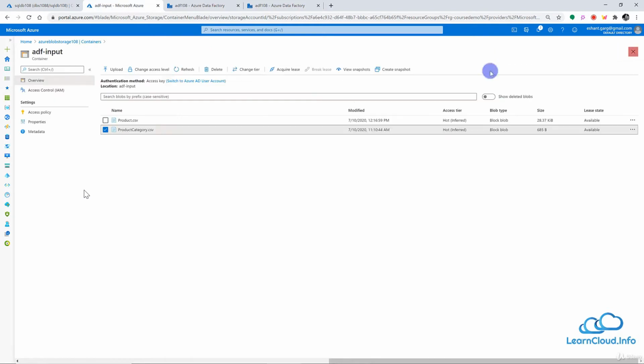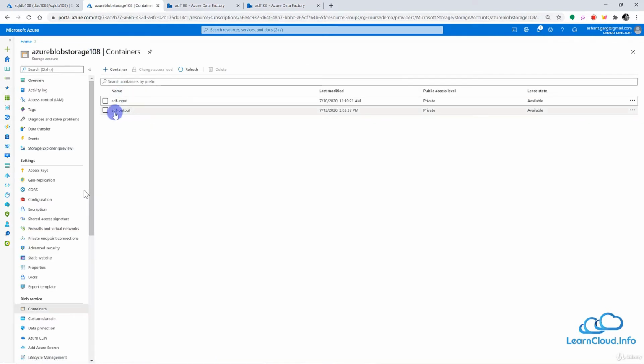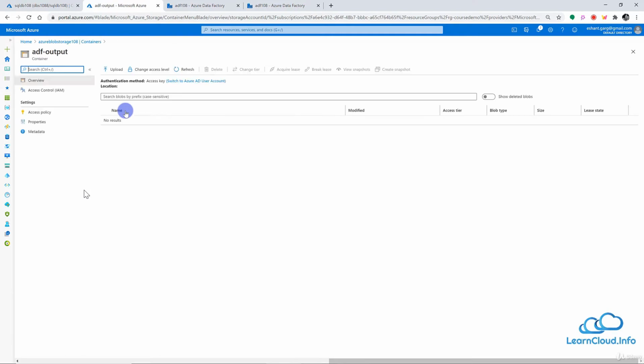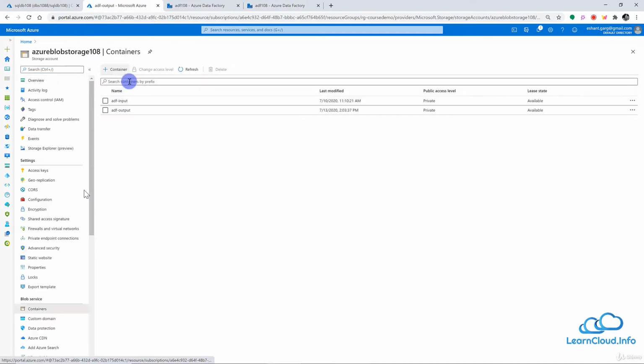So let me close this. Basically these two are going to be the input of our demo. We will join these two, and finally we will store our output into the ADF output container. Right now it is empty, and here we will store our final output.